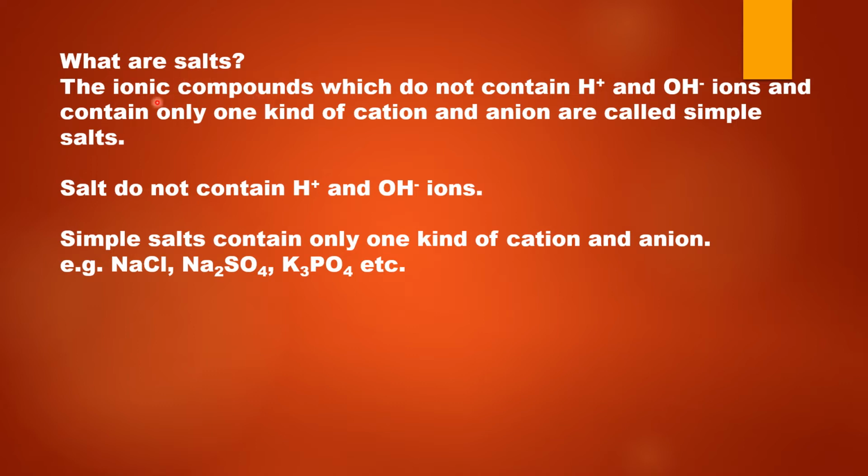Salts are ionic compounds. They do not contain H+ and OH- ions, but they contain one kind of cation and anion, right? So the ionic compounds which do not contain H+ and OH- ions and contain only one kind of cation and anion are called simple salts. Some examples of salts are sodium chloride, sodium sulfate, potassium phosphate, etc.